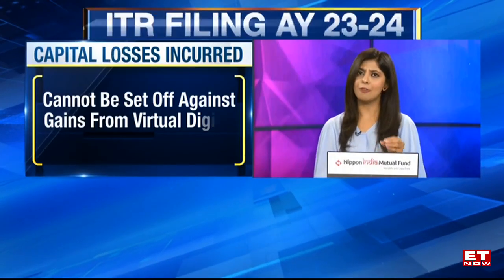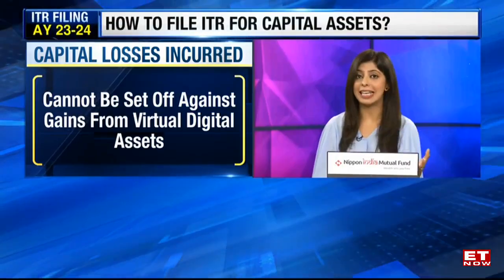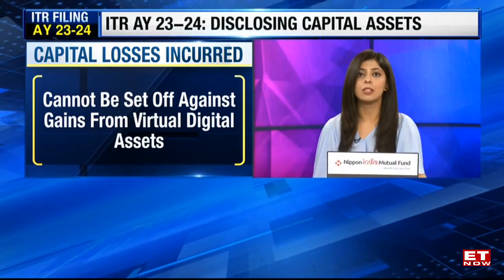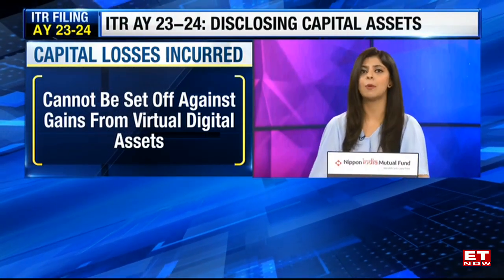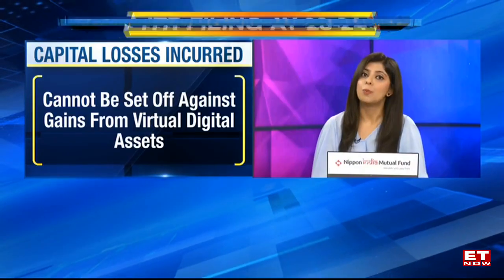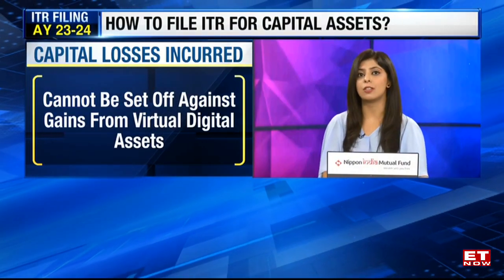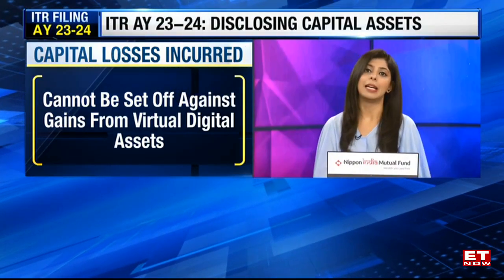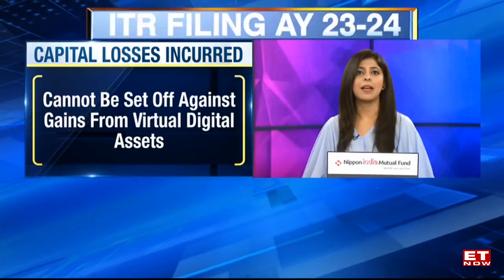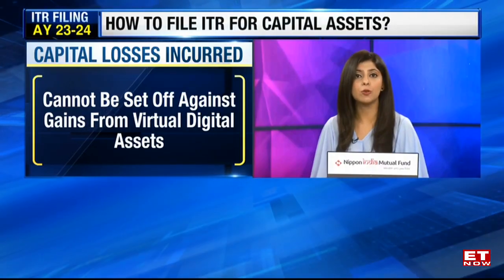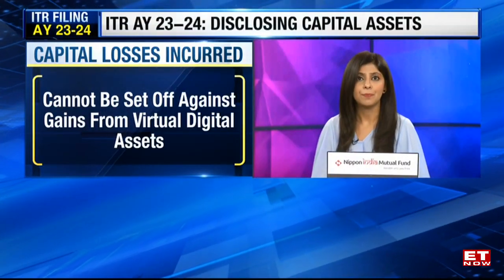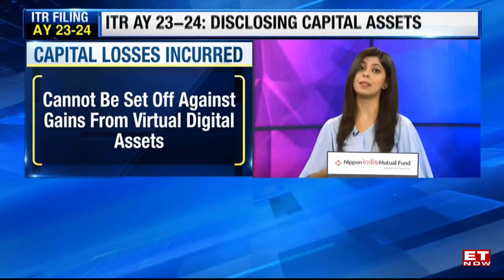Then which ITR form should you file if you have capital gains and losses to report? Well, taxpayers having gains or losses from capital assets are generally required to file ITR 2, provided they do not have gains or losses which are to be taxed under the head business income. In such a case, taxpayers must file ITR 3, and those opting for presumptive tax can only file ITR 4. Now, selecting the correct ITR form is a must.